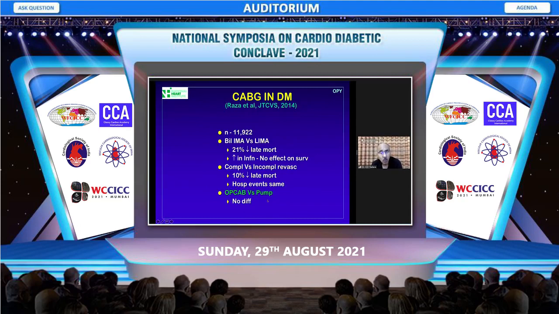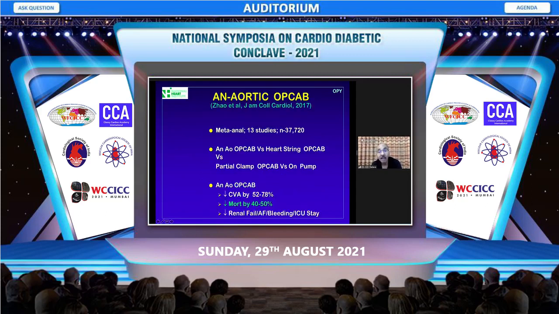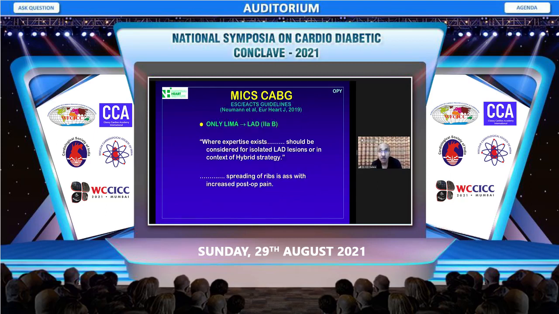have shown that there is no difference between the two, but it is proven beyond doubt in a meta-analysis of 17 studies that off pump and aortic no-touch bypass, that is where the top ends are not placed on the aorta, reduces the stroke rate and it reduces the mortality by almost 40 to 50%.